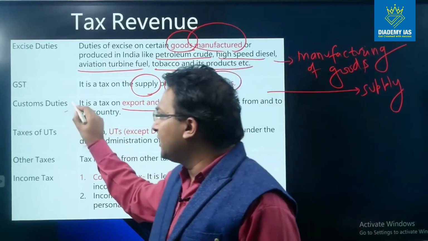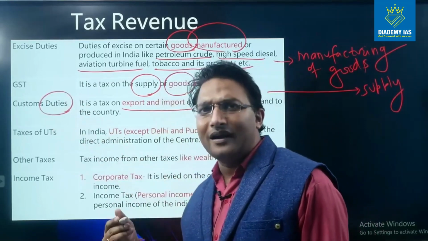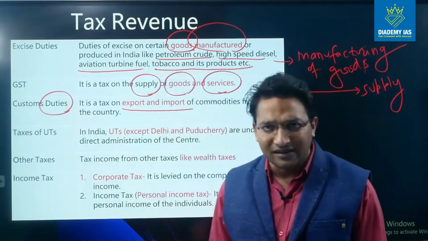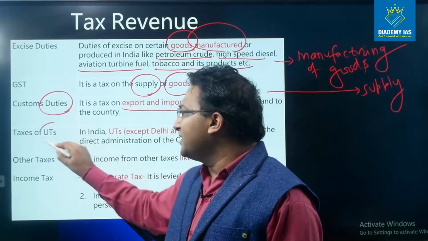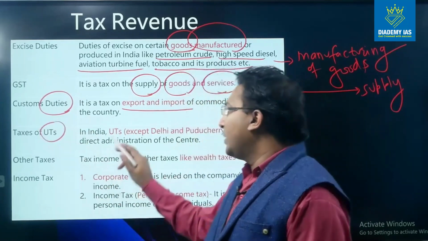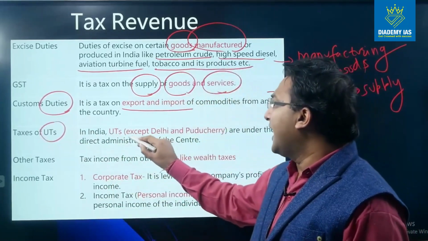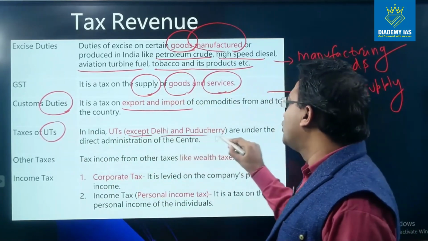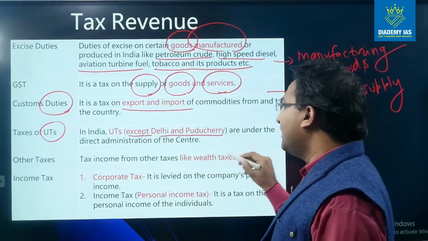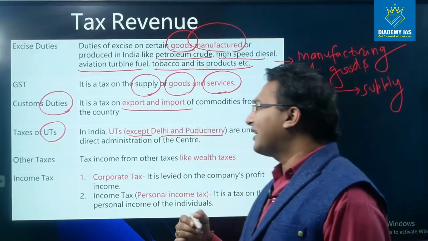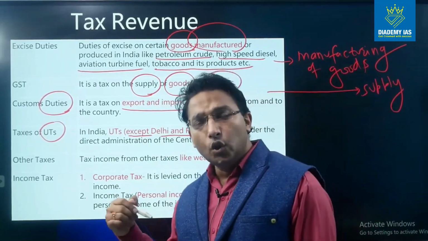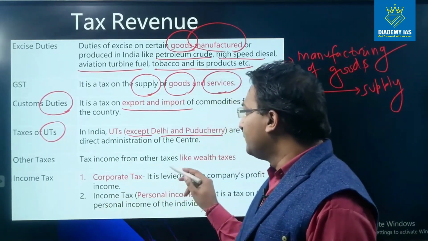So here the word duty, in the common parlance, it is the tax only. Taxes of UTs. UTs means Union Territory. So in India, UTs except Delhi and Puducherry are under the direct administration of the center. So all the taxes which are collected by the UTs without legislature, right?